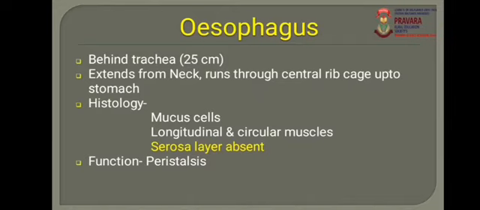Now here, what is histology? Histology means the study of the structure and functions of tissues of different systems and organs. Under histology, there is a study of cellular organization, chemical composition, and structure of the different cells.